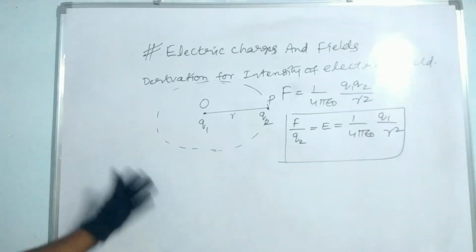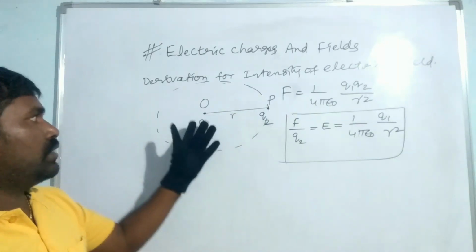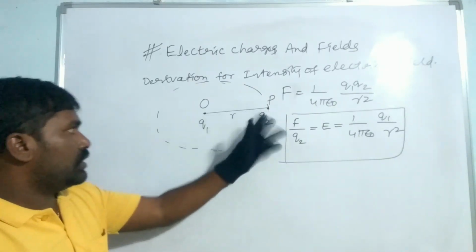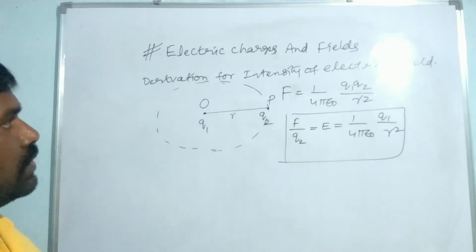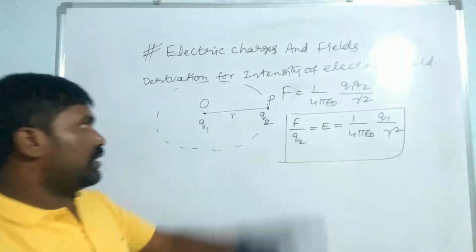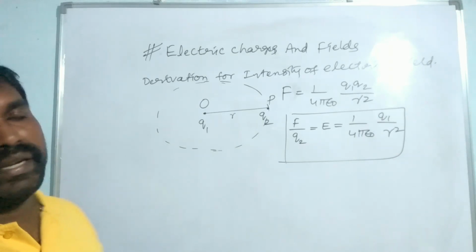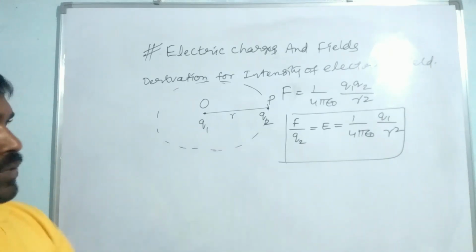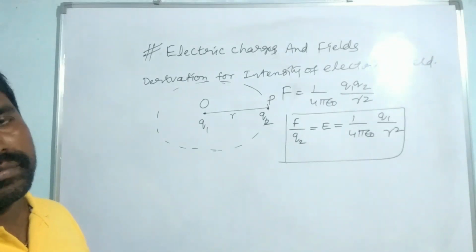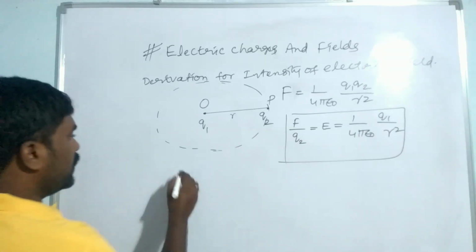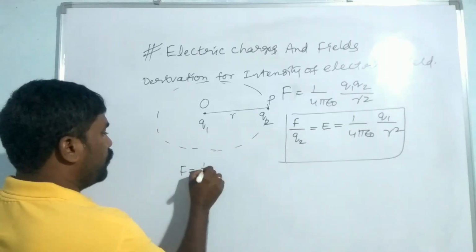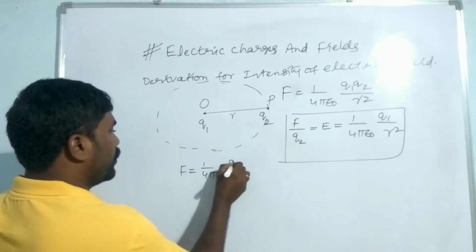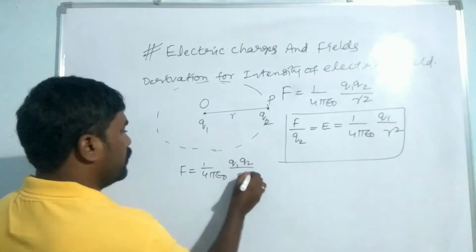Okay? So there are some points you have to write. When the charges are separated by a small distance, the force acts, and the force acting per unit charge is given as the intensity of electric field, that is 1 by 4 pi epsilon naught Q1 by R square. Simply you can write: from Coulomb's inverse square law, F is equal to 1 by 4 pi epsilon naught Q1 Q2 by R square.